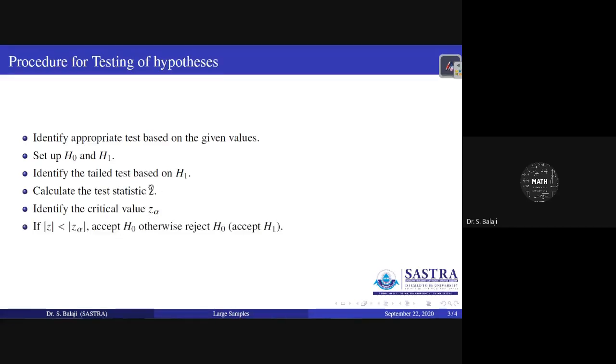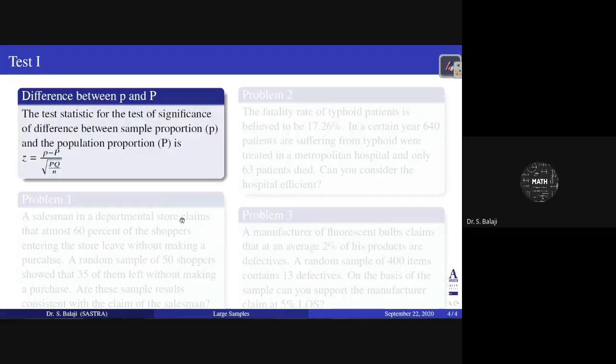This is the calculated value, and this is the table value. If the modulus value of the calculated Z is less than the table value, mod Z alpha, then you can accept H naught. Otherwise, reject H naught. If it is greater, you reject H naught, which implicitly means accept H1. So if modulus Z is less than Z alpha, accept H naught; otherwise, reject H naught.